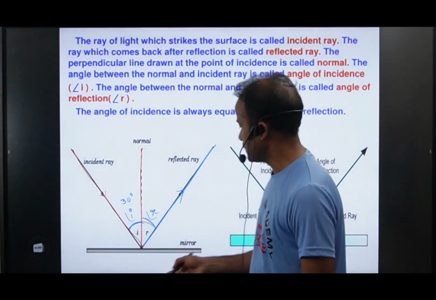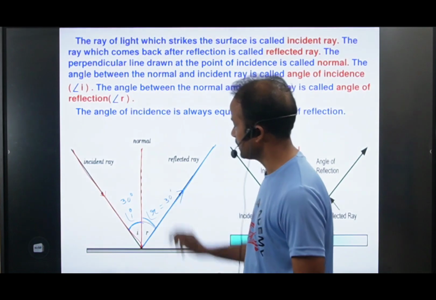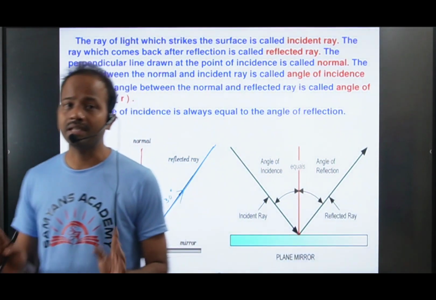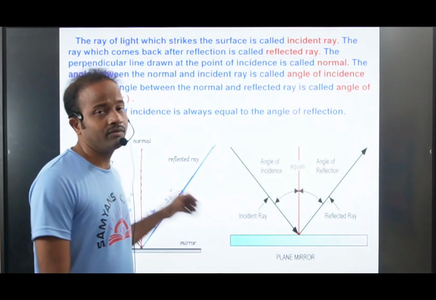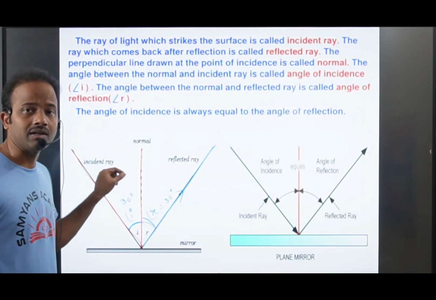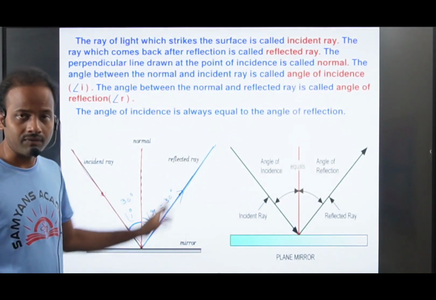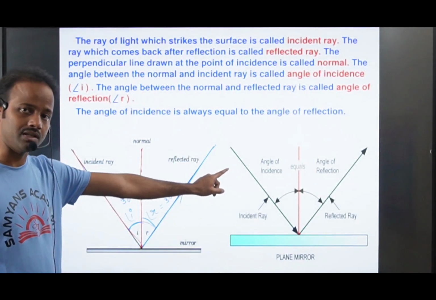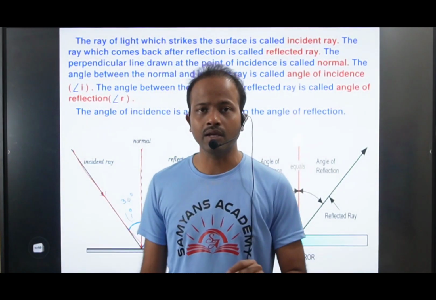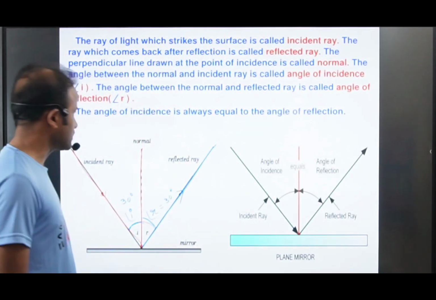After reflection, it is going back and making an angle with the normal ray also of 30 degrees. Means the angle of reflection and the angle of incidence are always the same. Suppose the incident light falls on the metallic surface and makes a 60 degrees angle with the normal, and while going back the reflected ray also makes the same 60 degrees angle with this normal. The angle of incidence is always equal to the angle of reflection. Is it clear? Now move on to the next one.